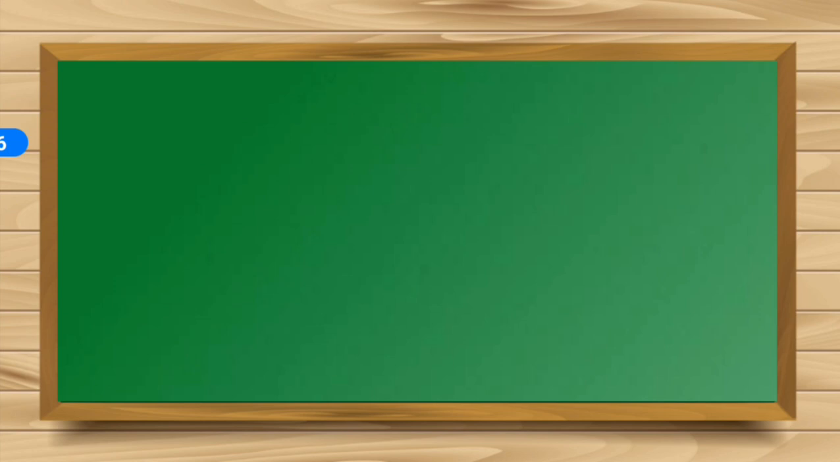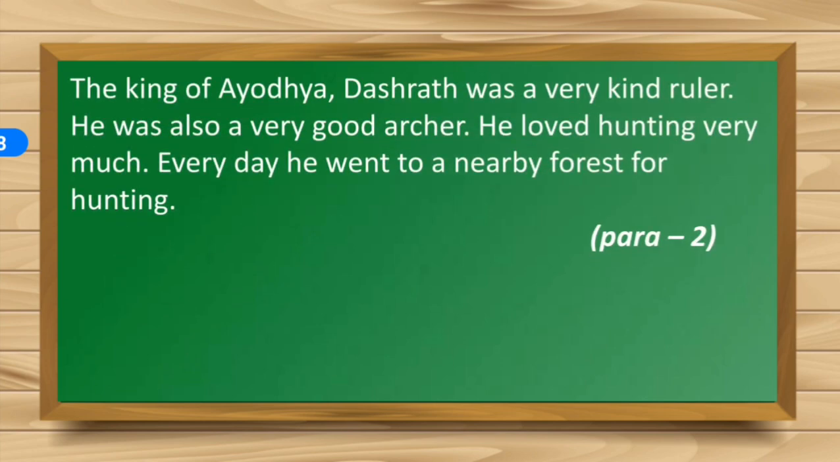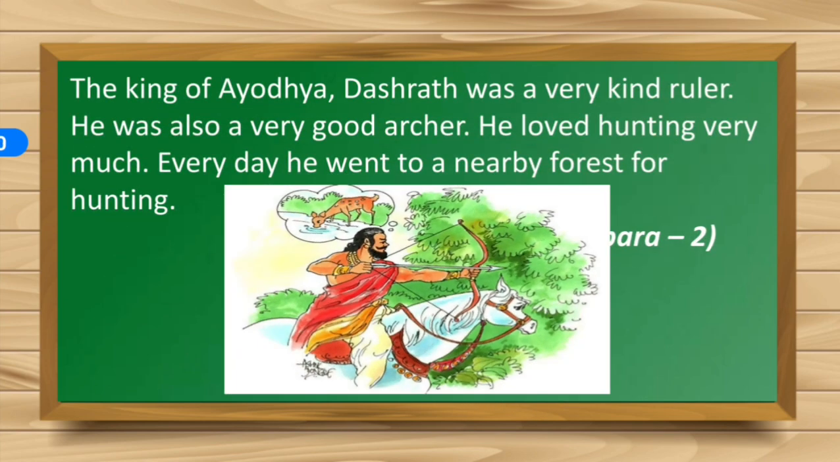Let's see what is given in the second paragraph. The king of Ayodhya, Dashrath, was a very kind ruler. He was also a very good archer. He loved hunting very much. Every day he went to a nearby forest for hunting. That is para 2 of this passage.